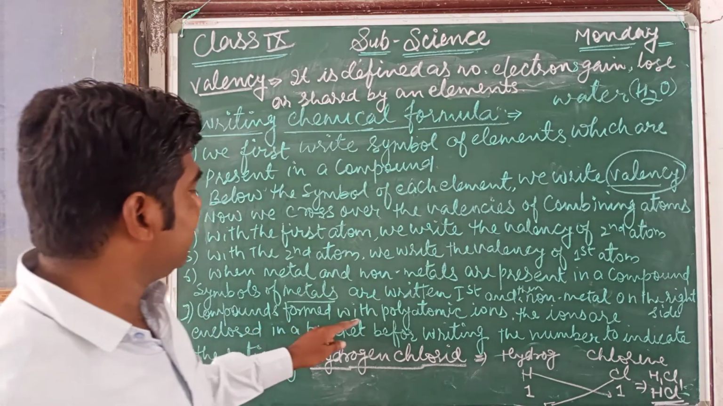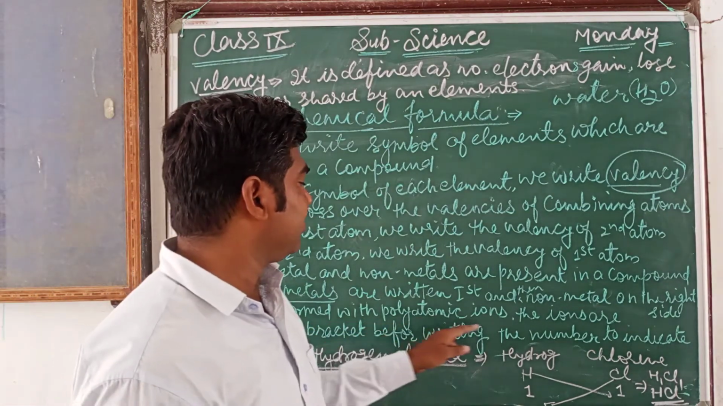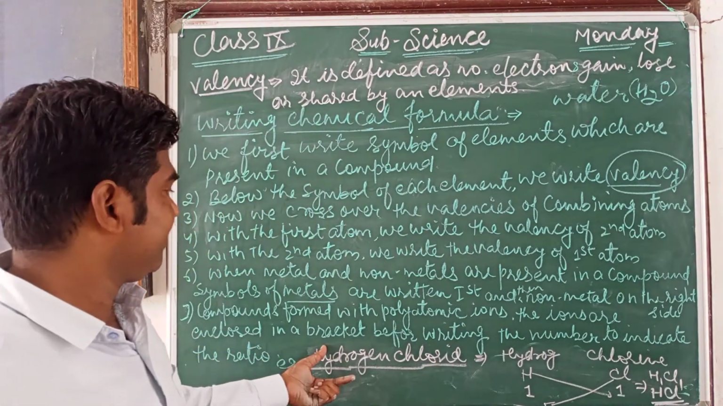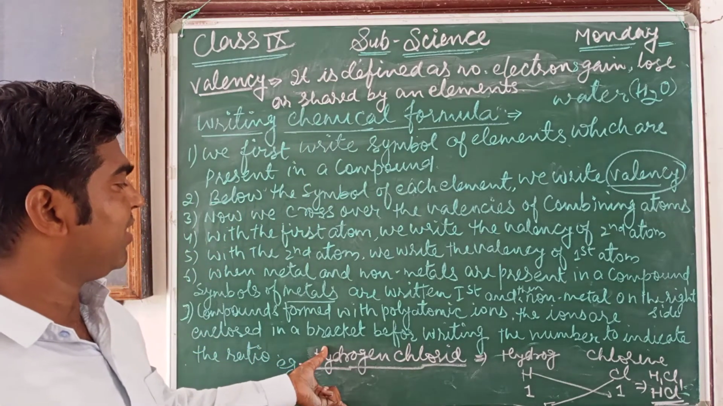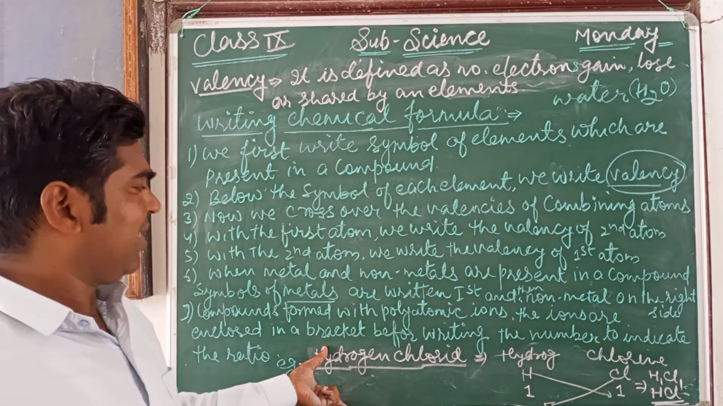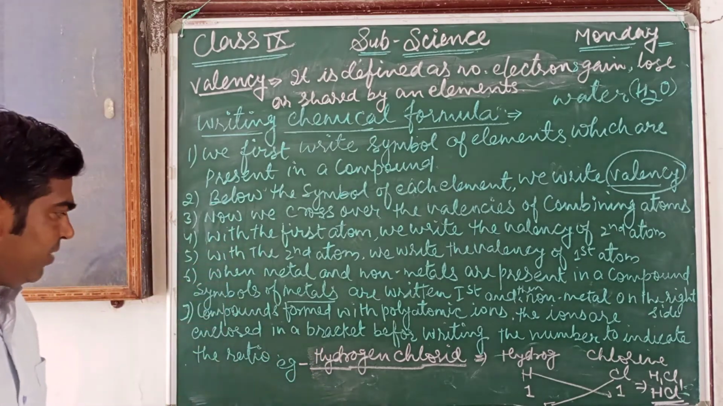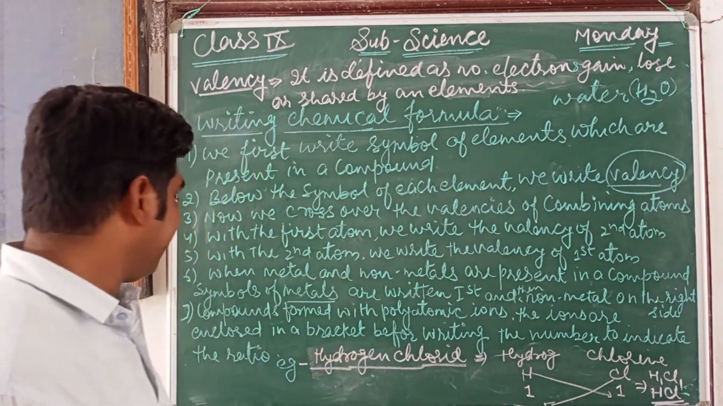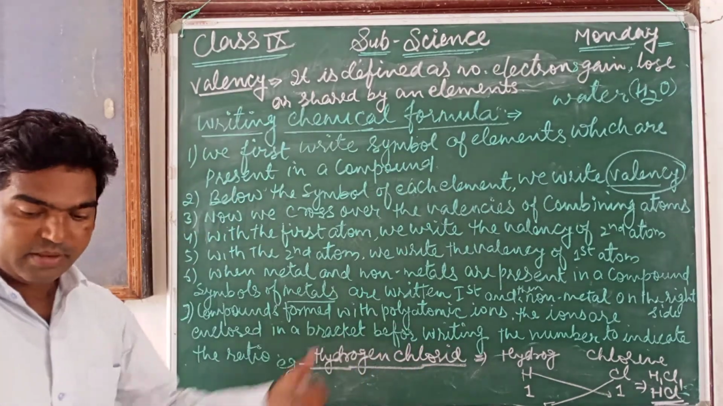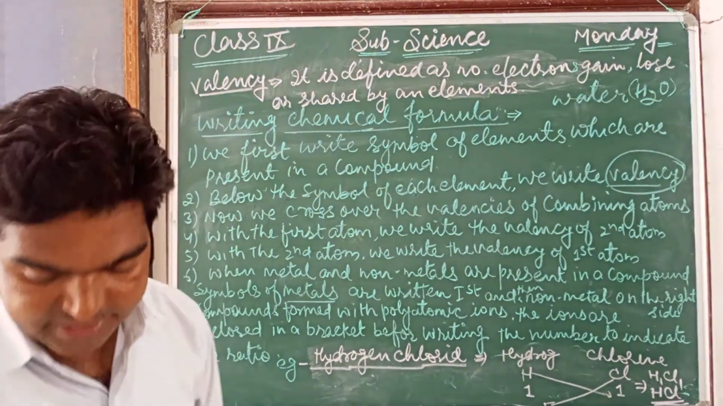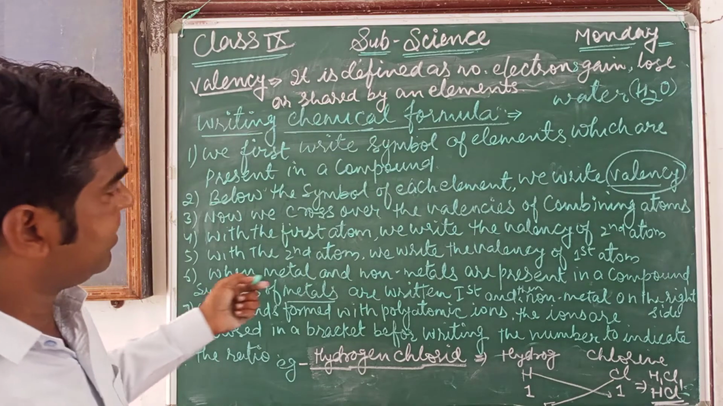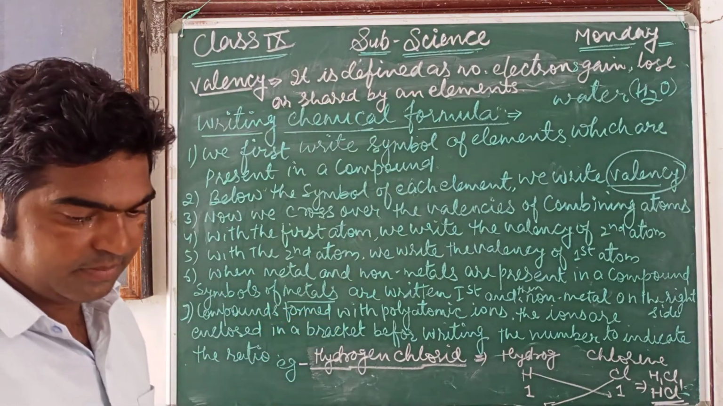Now next is rule 7. Compounds formed with polyatomic ions: the ions are enclosed in a bracket. If some compound contains polyatomic ions, those ions should be enclosed within brackets before writing the number to indicate the ratio. Okay, we discuss one example.